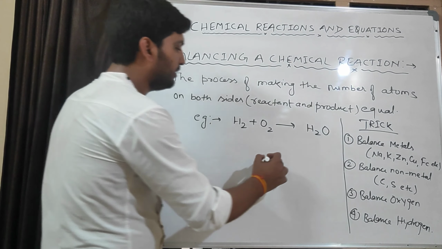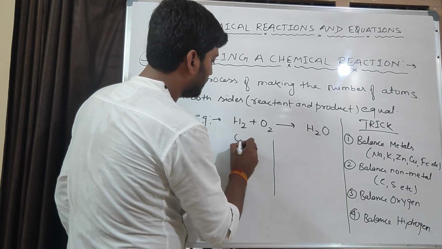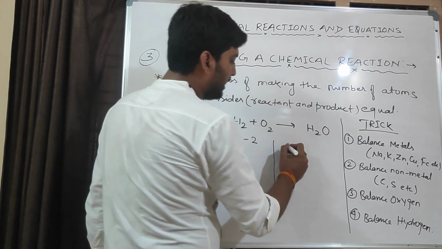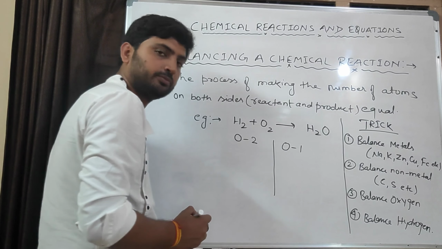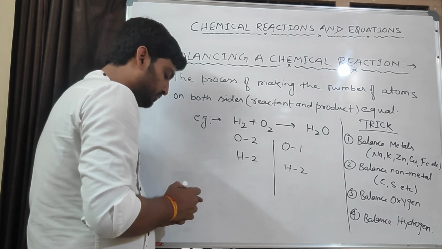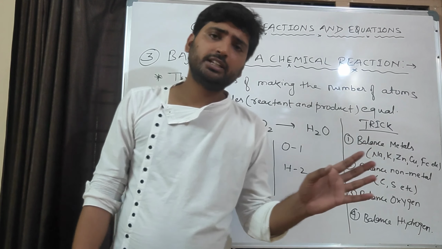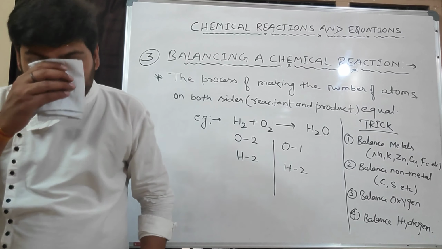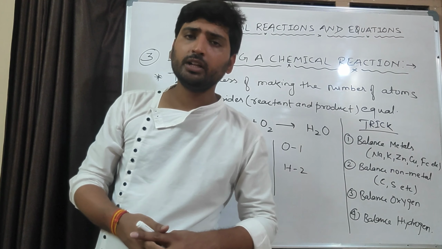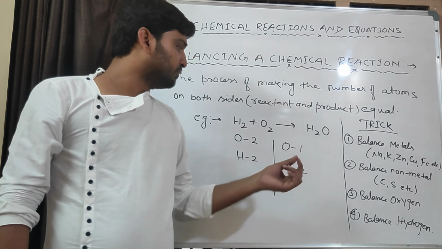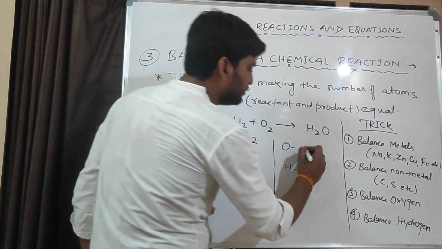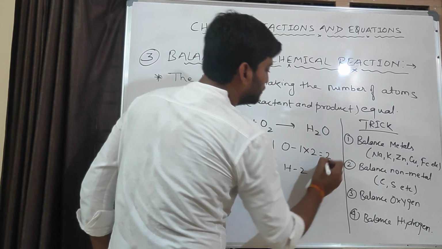So for balancing of oxygen, we will make a table like this. Here, how many atoms of oxygen are there? On the reactant side there are 2 atoms of oxygen, and on the product side there is only 1 atom of oxygen. Okay, and hydrogen here is 2 and hydrogen here is already 2. So what we need to do is, for balancing a chemical reaction, only multiplication is allowed. What is allowed? Only multiplication. We cannot add, subtract or divide. Only multiplication is allowed. So see here, how will we make this 2? Multiplying it by 2. If we multiply it by 2, it will become 2.